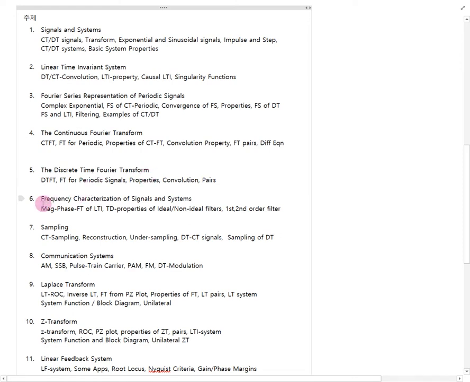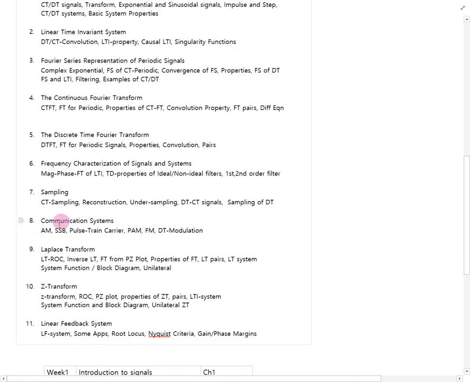And chapter 6 is also related to the Fourier transform. The magnitude and phase of the Fourier transform are plotted in some special way. That is the topic of chapter 6. And chapter 7 is sampling theory. Sampling means how to convert a continuous signal to a discrete one, or how a discrete time signal should be converted to the continuous one. How are we going to do that? That is the topic of chapter 7.